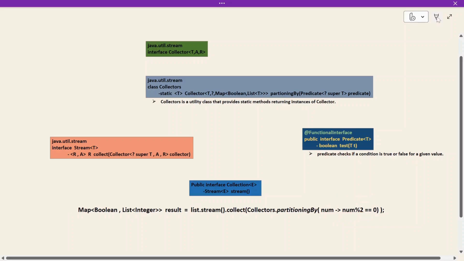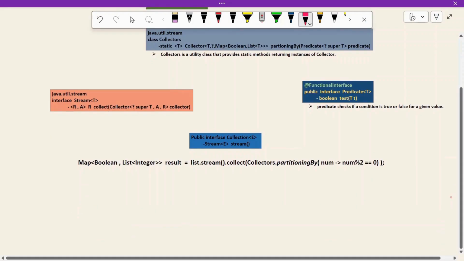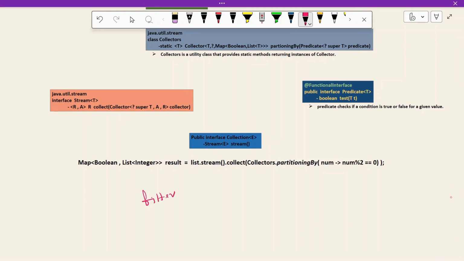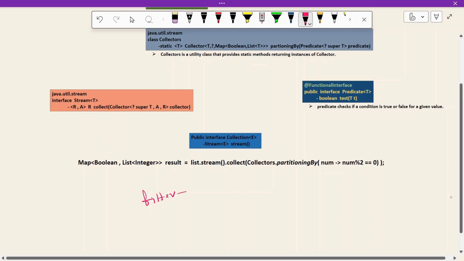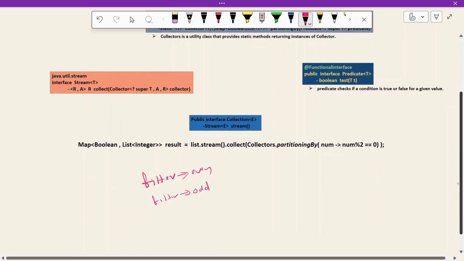Let's understand by taking a sample example. Here we should not use the filter method, because if you use filter, we have to use two streams. For the even stream we have to use one filter, and for the odd stream we have to use another filter, so we have to write two filters. But the given requirement is that we have to use a single stream. That is why we have to use partitioningBy.